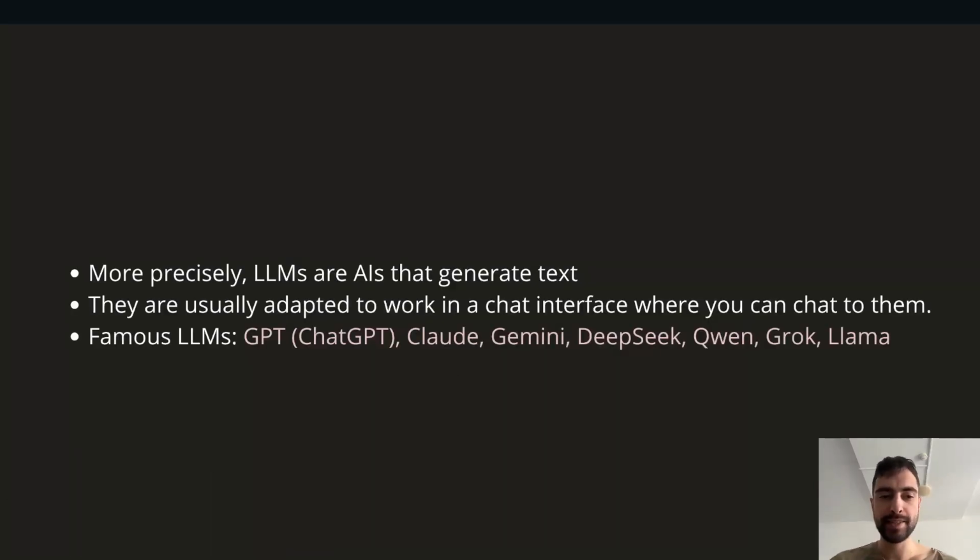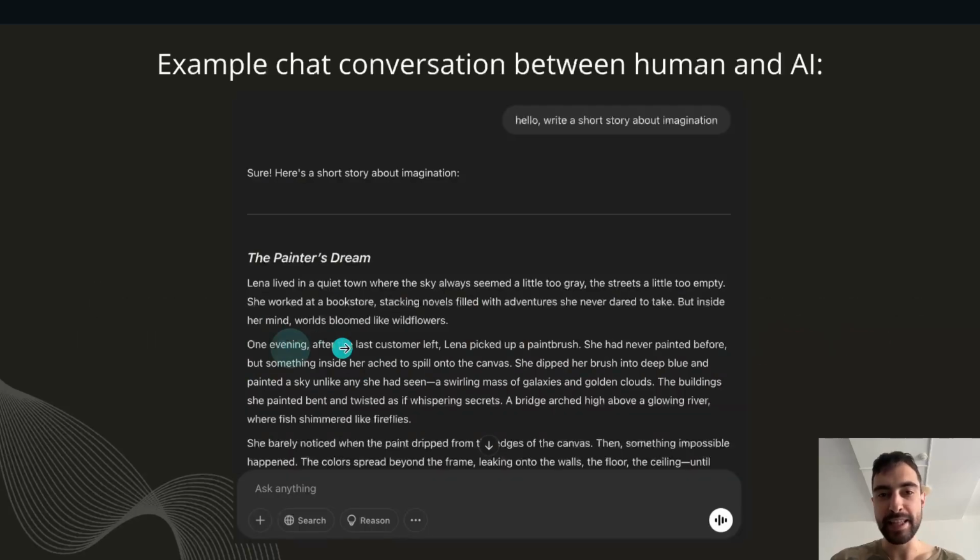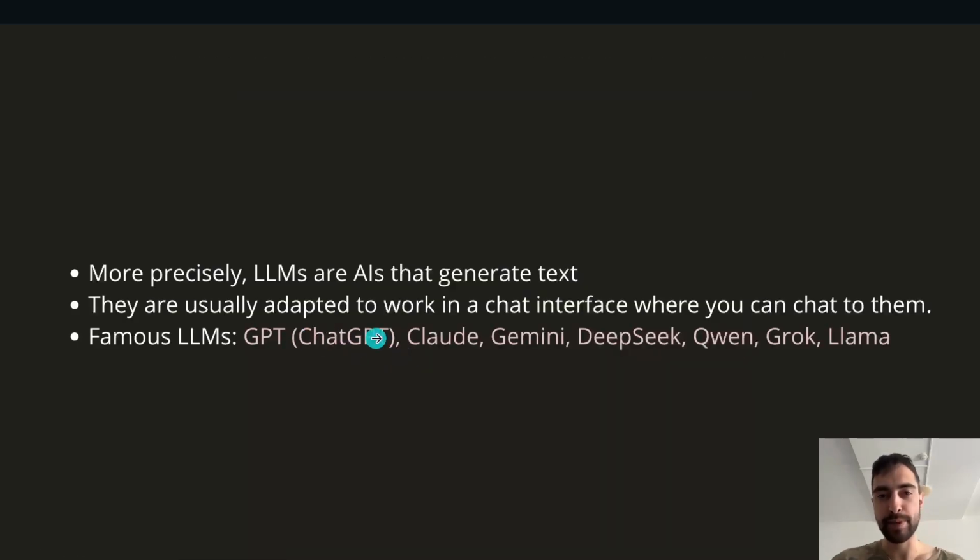To be more precise, LLMs, large language models, are AIs that generate text, and they are usually adapted to work in a chat interface where you can chat to them. Famous LLMs include GPT, which powers the ChatGPT website, Claude, Gemini, DeepSeek, Qwen, that we are learning about today, Grok from xAI, and Llama from Meta AI. If you understand Qwen, you will understand 90% of all of these.